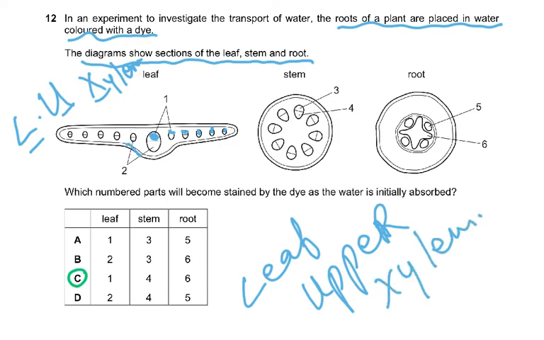And this is the lower part because you can see there's this ridge here on this side. The midrib shows a little convex shape. If you just go into the garden and pick a leaf and have a look at it, you'll see this bulge on the lower side of the leaf. Then in the stem, it will be 4, and in the root, it will be 6, which is inside, the xylem. I've done this many times. I'll just show you some. You can look up and just type in distribution of xylem and phloem in the root, stem, and leaf, and you get lots and lots of these images.